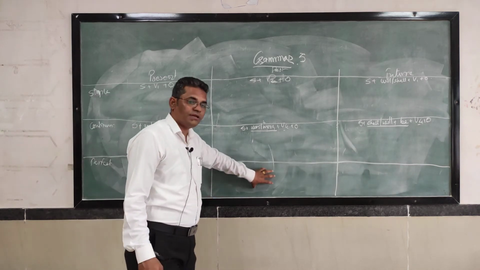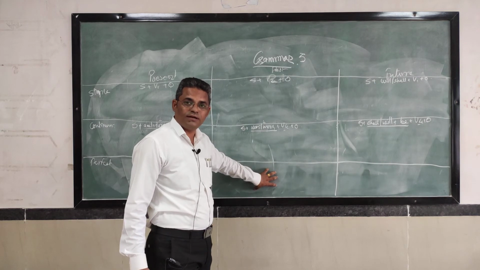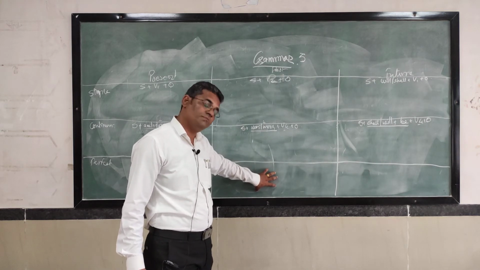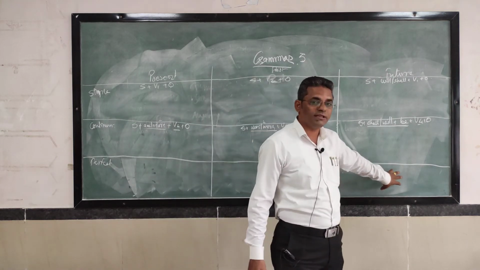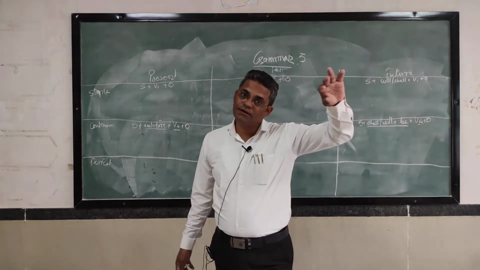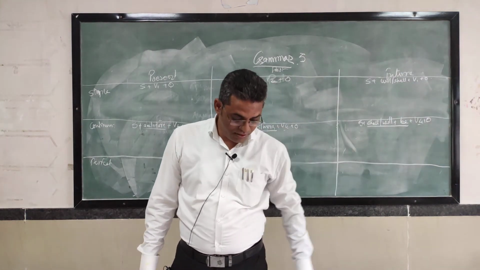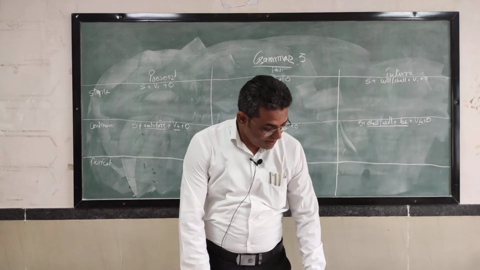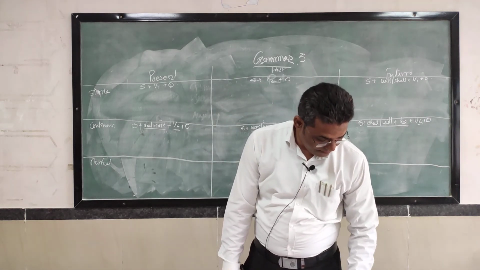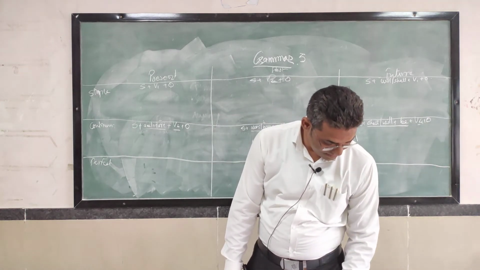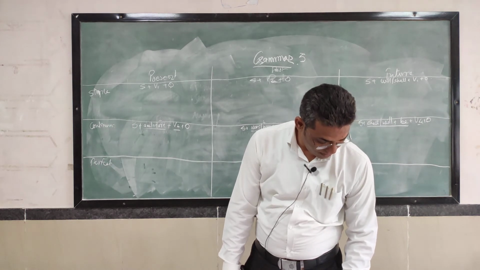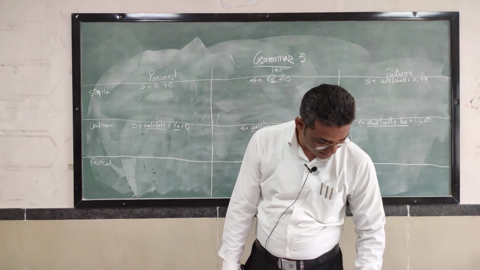If we use it in the past tense, it shows that the effect was in the past. If we use it in the future tense, it shows that it will have effect in the future. So ये है future perfect tense।